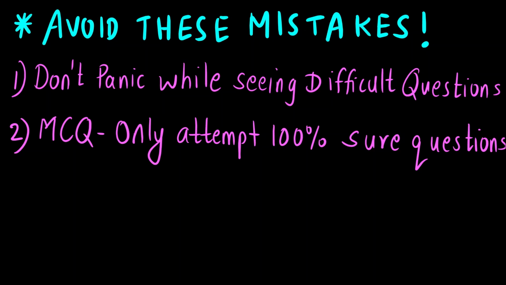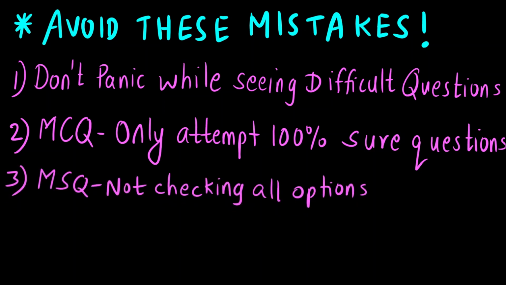So negative marking की वजह से अगर तुम 100% sure हो तो ही वो question attempt करना है. If you are not sure then please don't attempt the question, or maybe you can attempt at the end. But first solve all the easy ones, there will be easy questions in the MCQ section as well. So first सबसे easy वाले questions करना है. Second, जो lengthy है, तुम्हें आ रहा है, calculation lengthy है, उसको mark for review करना है. And third, जो तुम्हें बिल्कुल भी idea नहीं है उसको skip करना है.